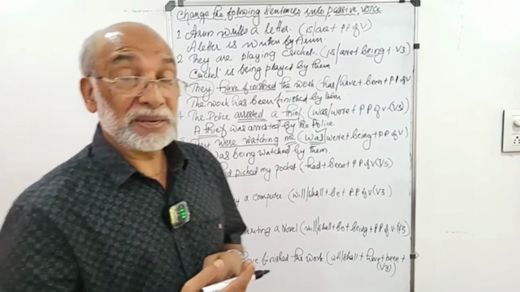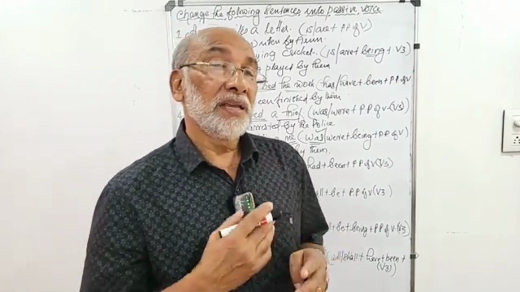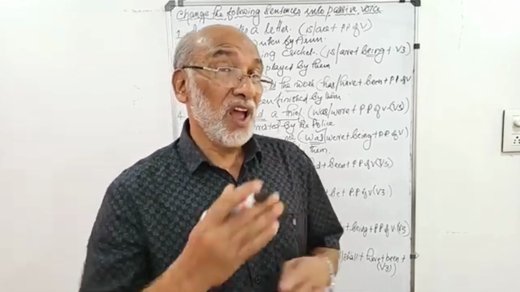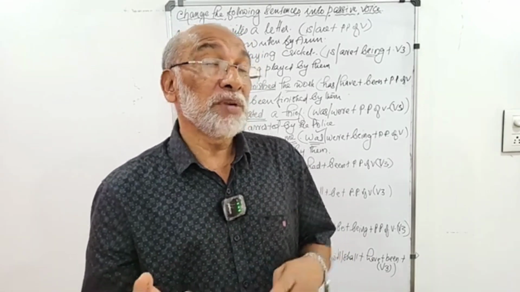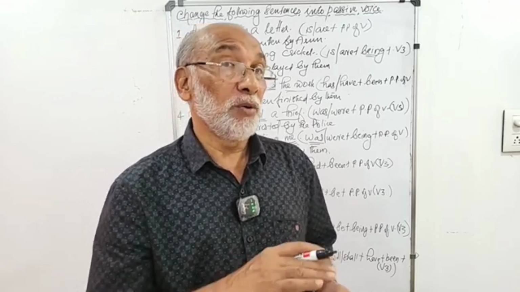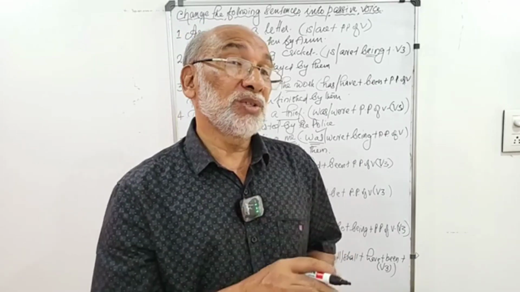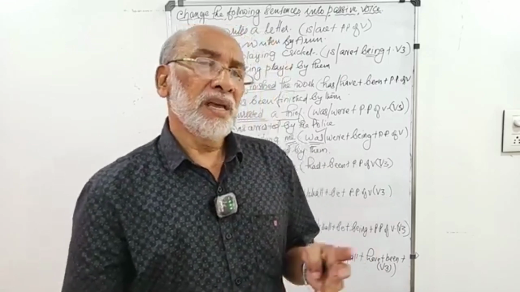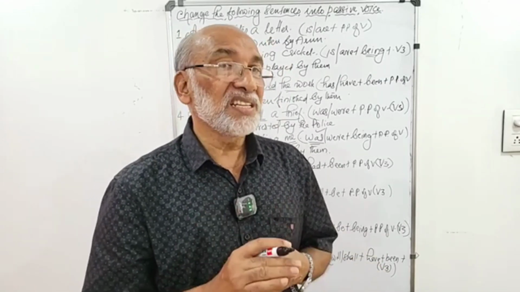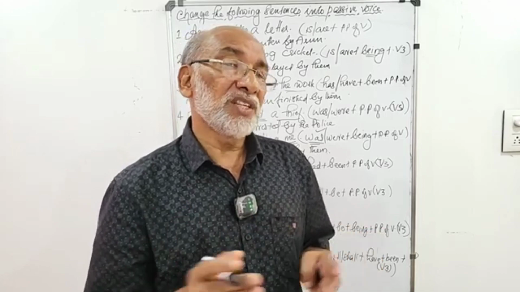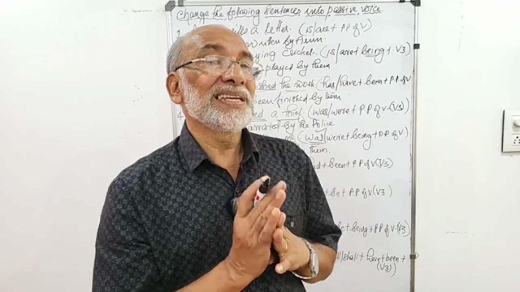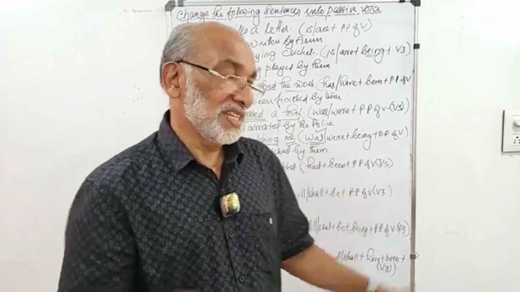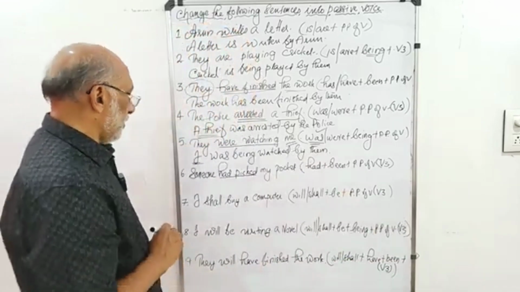In the case of a present perfect, there is a choice, has or have plus been plus past participle, because we have two forms, has or have, according to the singularity or the plurality of the subject. But as far as past perfect tense is concerned, we have no other choice, only one choice is there, and that is had plus been plus past participle of the verb.